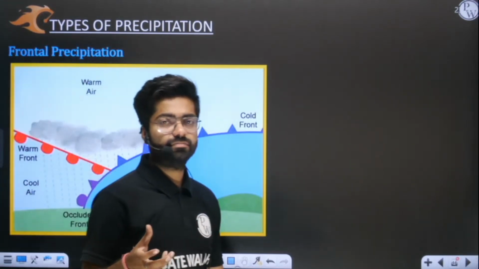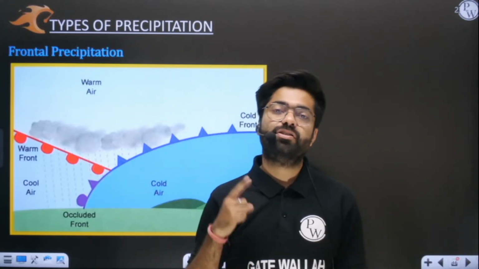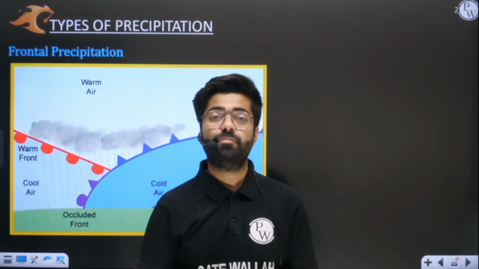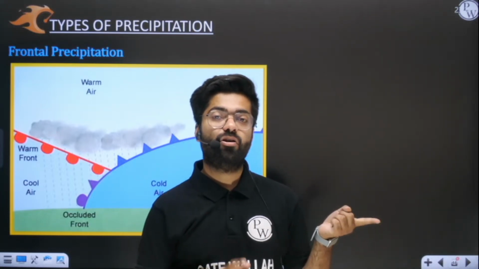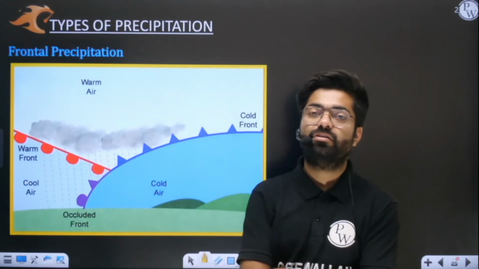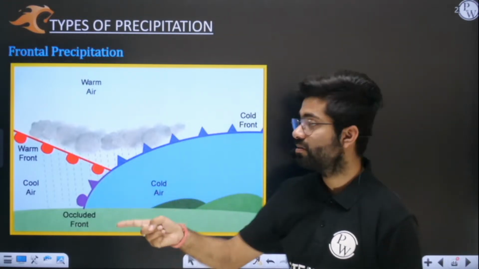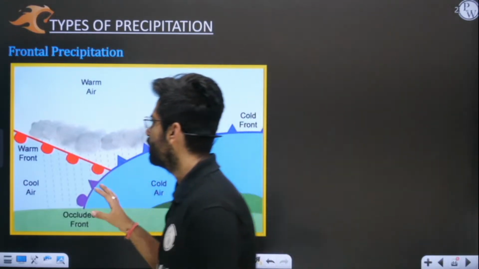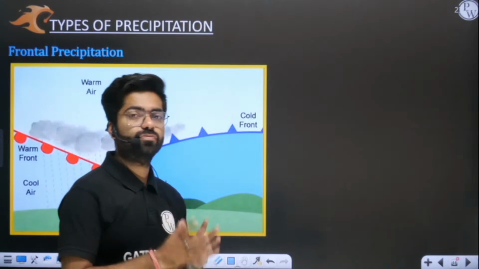You must have seen that whenever you pull out a very cold chilled bottle out of your refrigerator, small water droplets have formed on that surface. You must have seen that. Why? Because the bottle is very cold and the atmosphere is warm. So because warm and cold are getting in touch, that warm air, or you can say hot air, is getting in touch with the cold bottle, and immediately all the water vapor has condensed out. Similarly here, cloud formation will be there, and too much thunder will also be heard. So I hope this is very clear to you. So whenever warm and cold air come in contact, at that time also you will see precipitation starts to happen.